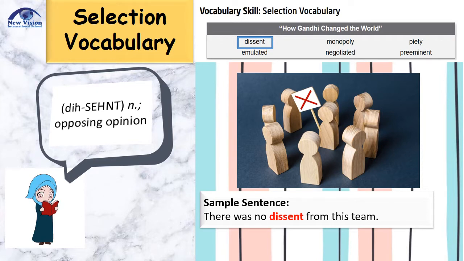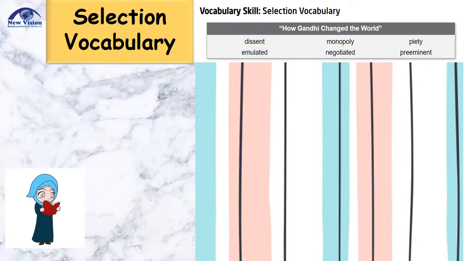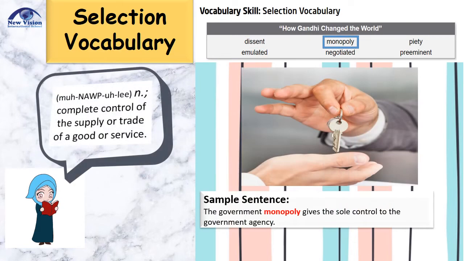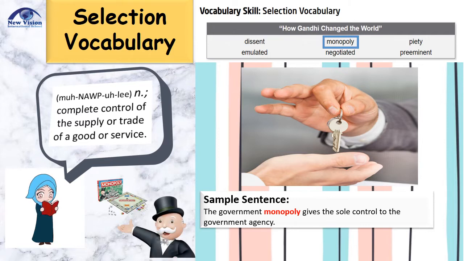Sample sentence: there was no dissent from this team. Second word is monopoly. Monopoly is a noun which means complete control of supply or trade of a good or service. Sample sentence: the government monopoly gives the sole control to the government agency. If you're also thinking of this guy in this game, you are also right, because this is called a monopoly game.